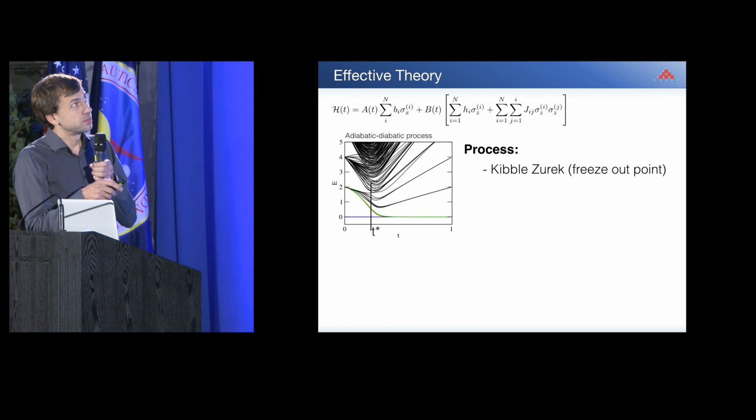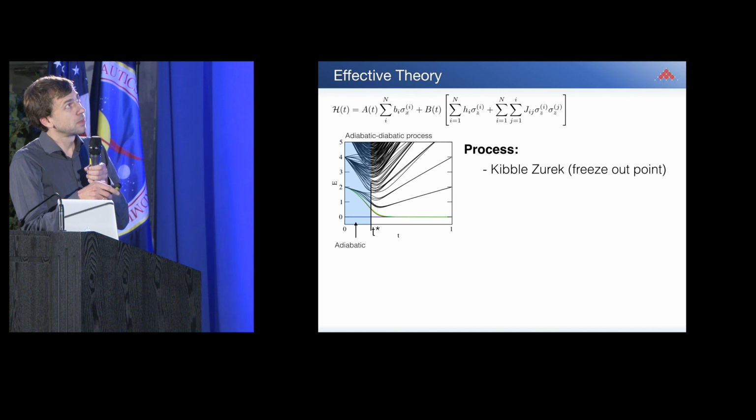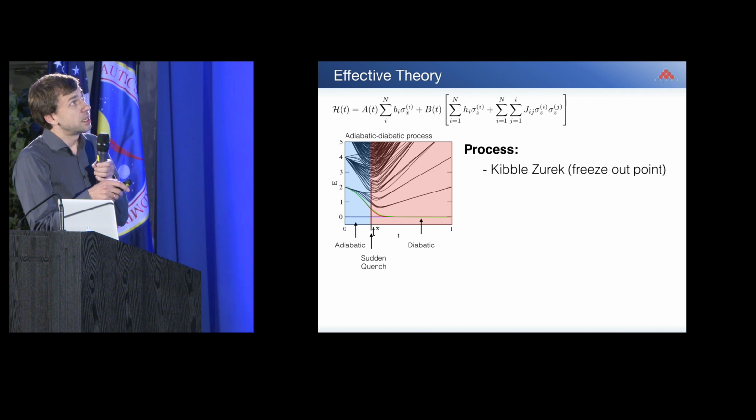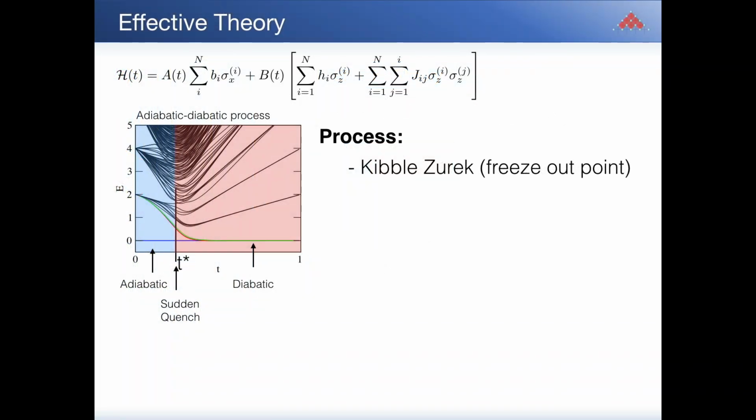So we have, for large systems now, a region where it's adiabatic. Then there is a point, which is often called the freeze-out point or Kibble-Zurek point, where the amplitudes remain constant. And then we have a diabatic region where the state actually is diabatic between these configurations down here. Because this is a degenerate state, at some point the gap must go to 0, so there will always be a time somewhere along this line where we have diabatic transitions.